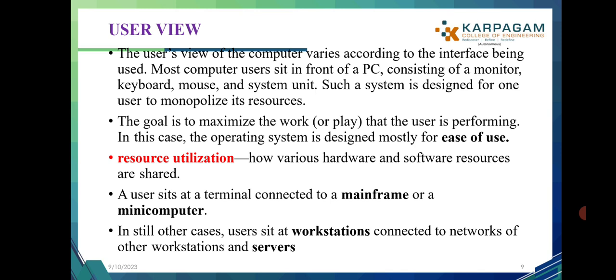The operating system is designed mostly for ease of use. The next one, resource utilization: how various hardware and software resources are shared. The user sits at a terminal connected to a mainframe or a minicomputer. The user sits at a workstation connected to a network of other workstations and servers.